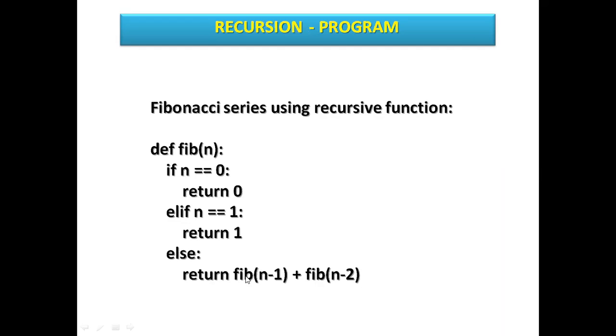Return fib, this function name here, n minus 1 plus fib n minus 2. So it becomes 0 plus 1 becomes 1, and the last two numbers become 2, and again, so it is called the Fibonacci series.